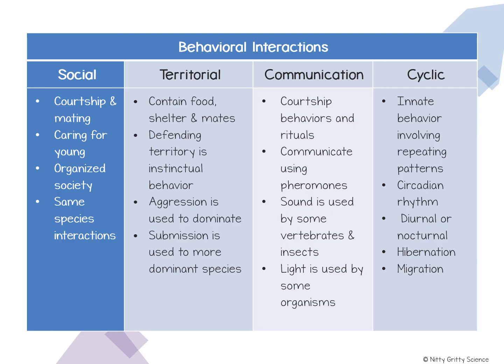Migration is the regular seasonal journey of an animal from one place to another and then back again, depending on the animal species. Some animals migrate short distances, while other animals migrate thousands of kilometers, sometimes crossing oceans or mountain ranges. Migration is usually done to provide food or a good environment for reproduction.